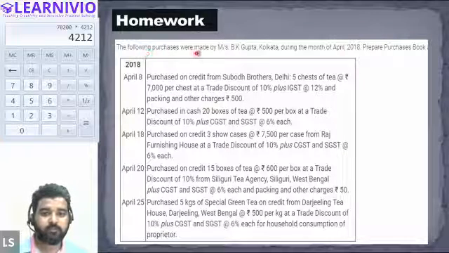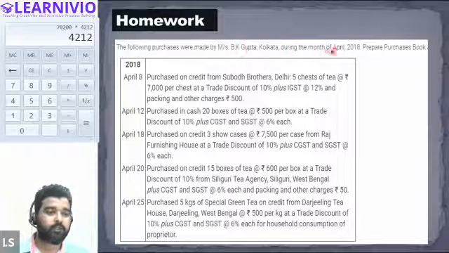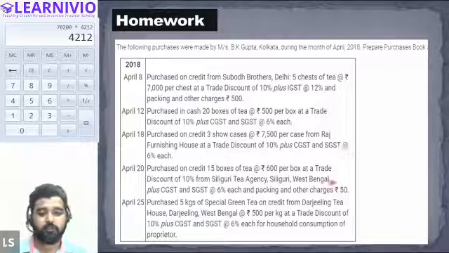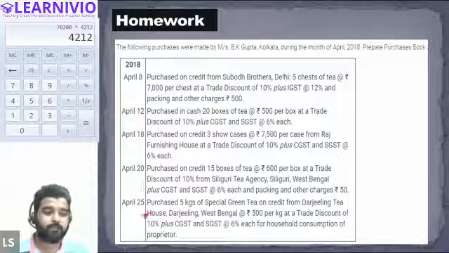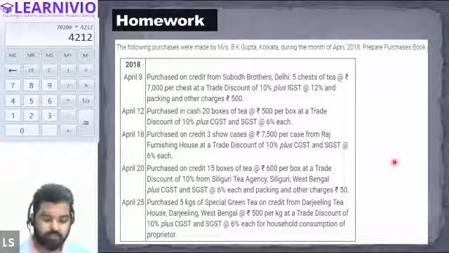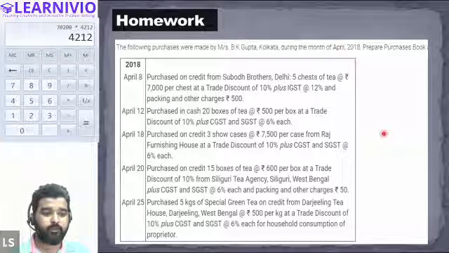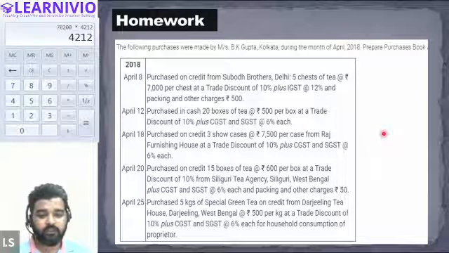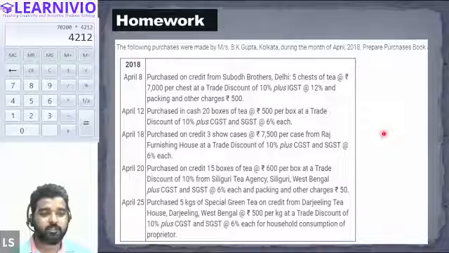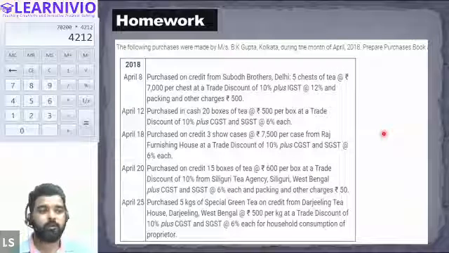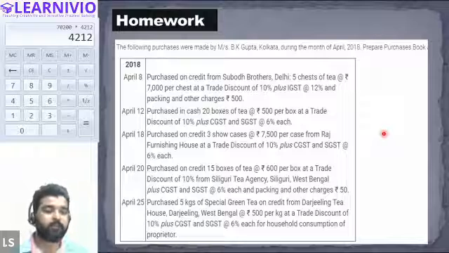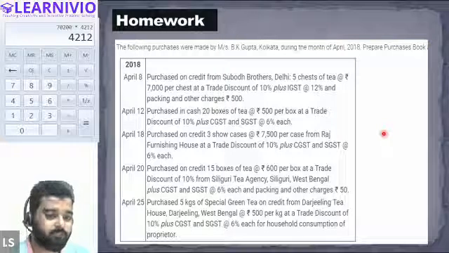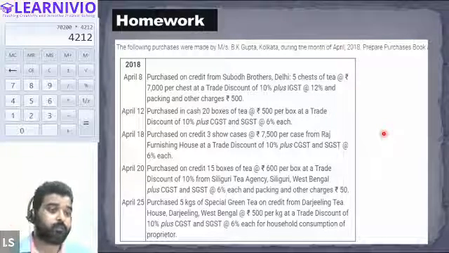In this question, the following purchases were made by Messrs. BK Gupta, Kolkata. Prepare a purchase book. There are 15 transactions, and I'm sure you will be able to do these questions. These are easy, and I don't think you are going to face any kind of difficulty. Just in case there is any difficulty, let me know in the next class and we will resolve the issue. And this is it for today. We will be starting the sales book in the next class. We will do a few more questions based on this concept.